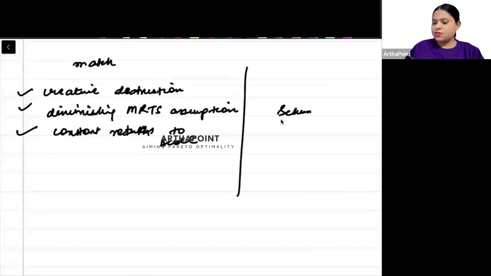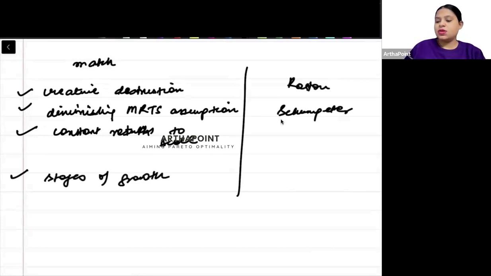I say Schumpeter, right? So, or suppose here I say stages of growth and I say Rostow. So you should know ना कि किसने क्या दिया. This much they can ask you in exam, that who gave what.